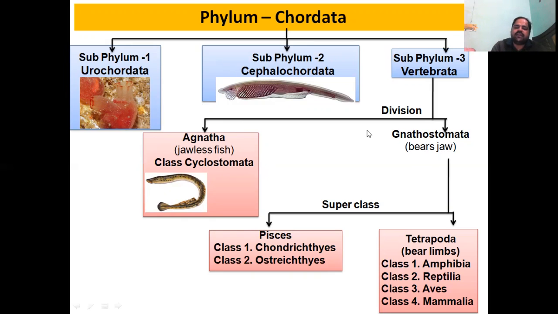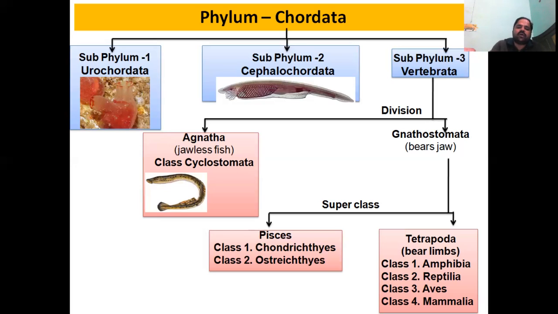And in case of Gnathostomata, organisms belonging to this category will have well developed jaw. Now we can see it is again divided into two superclasses, Pisces and Tetrapoda. Pisces are those organisms which are generally known as fish, and again this has been classified into two classes. First class is Chondrichthyes and second is Osteichthyes.